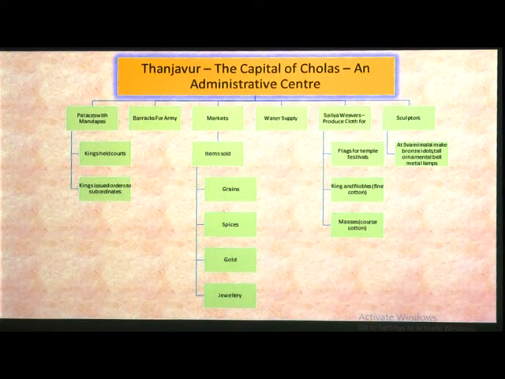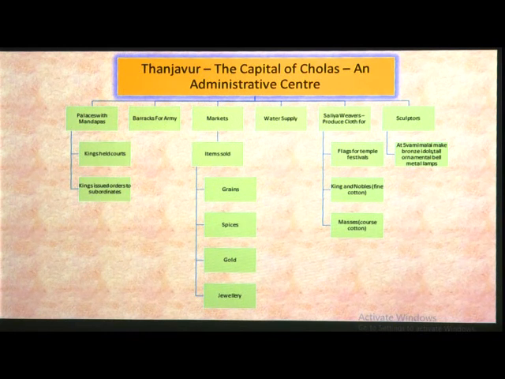There the capital of the Cholas is Tanjavur. Tanjavur, the capital of the Cholas, is an administrative center. It had palaces with mandapas, barracks for the army, markets, water supply, Saliya weavers who produce cloth, and sculptors.